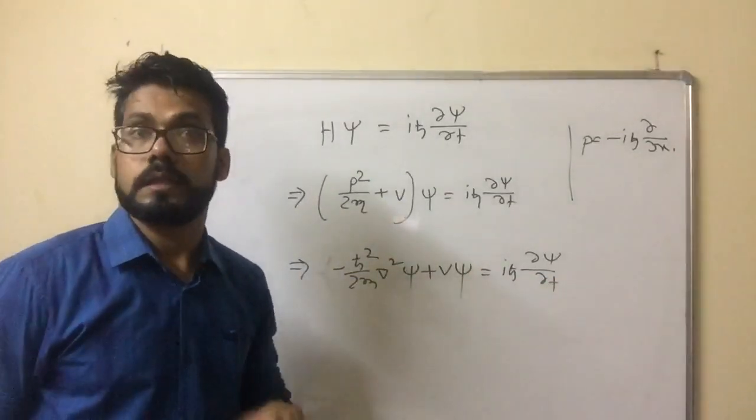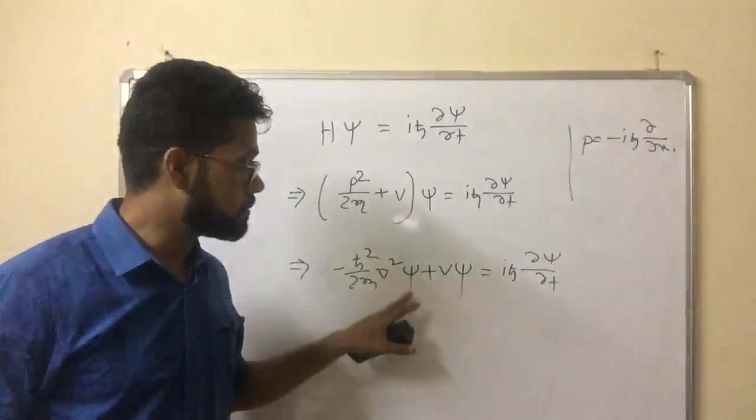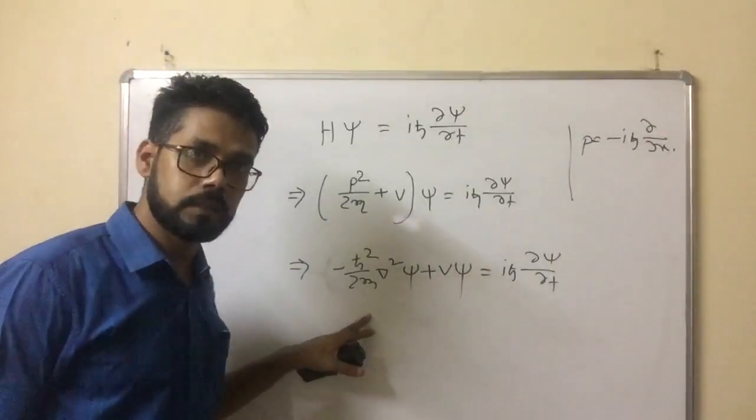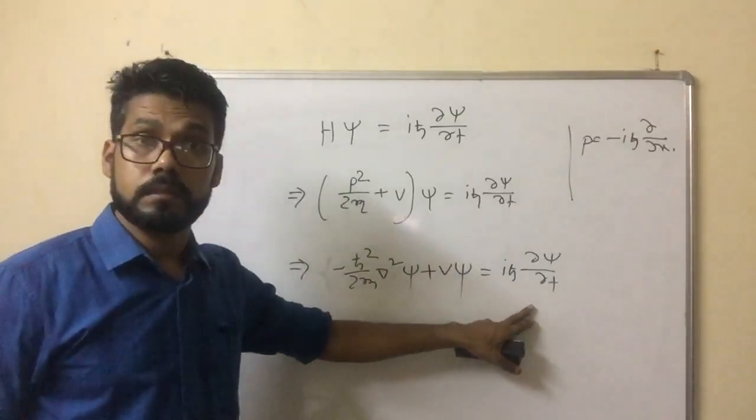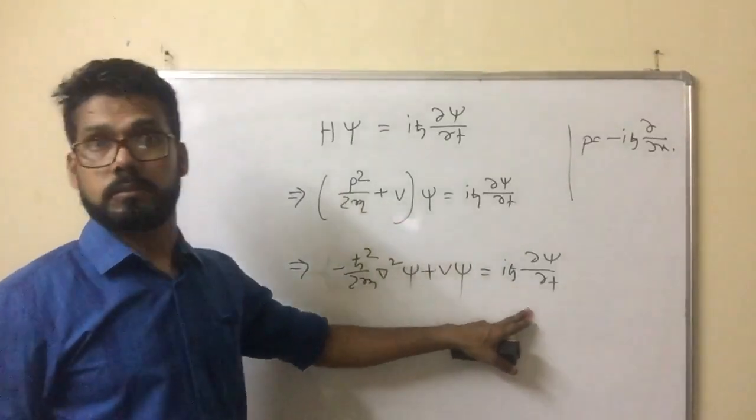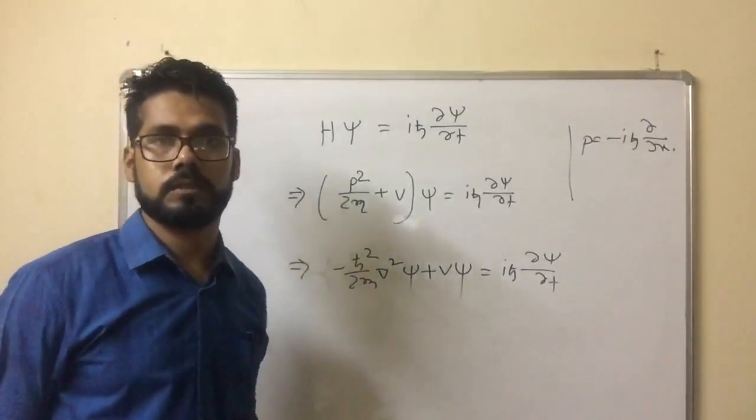What does that mean? There must be some constant. This part must give a constant, which is equal to the value obtained from the other side. This is the mathematical equation.